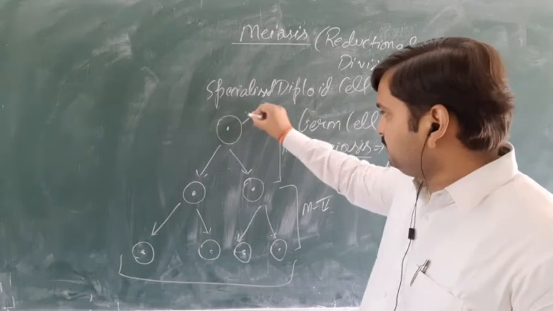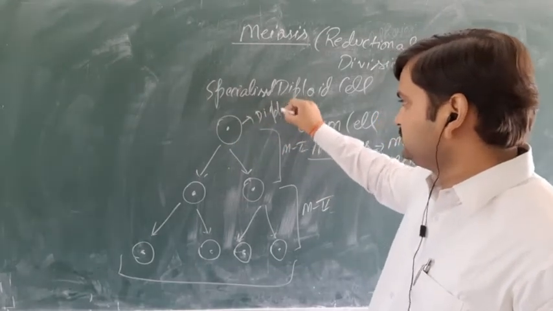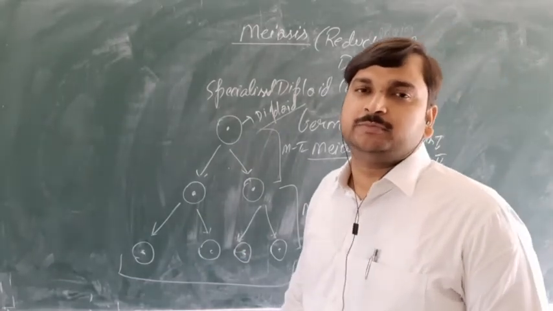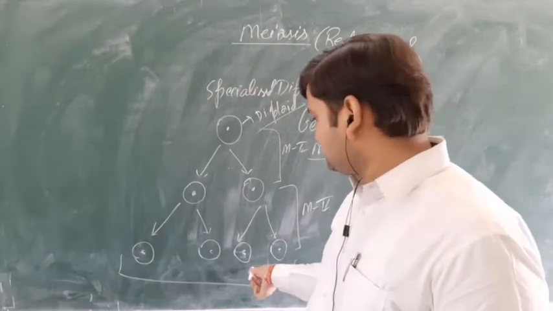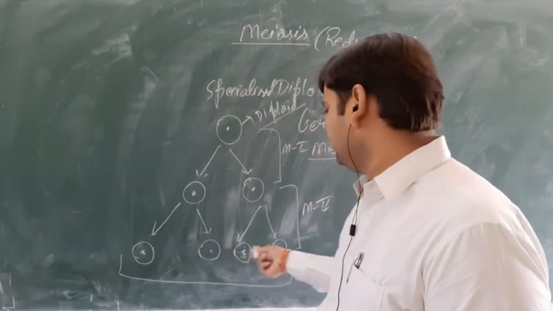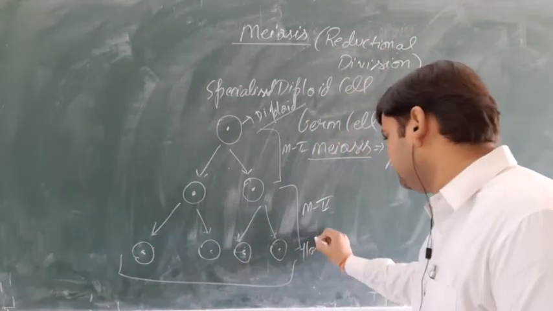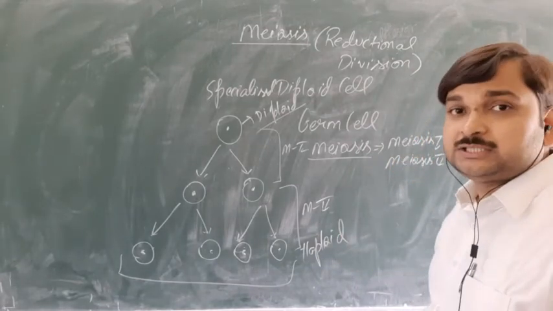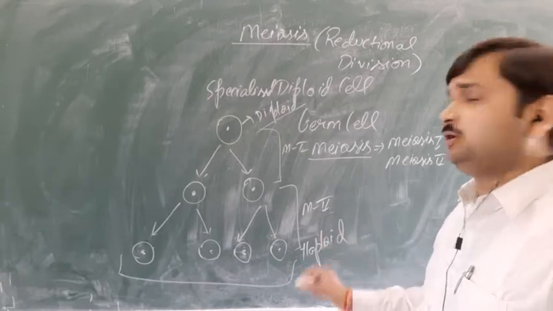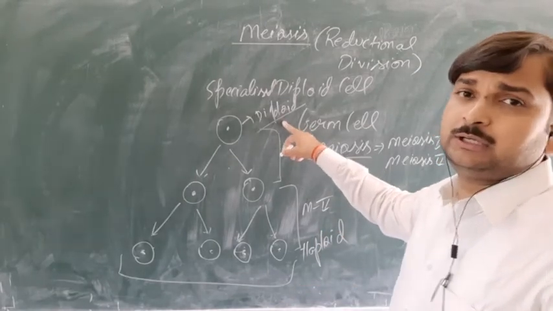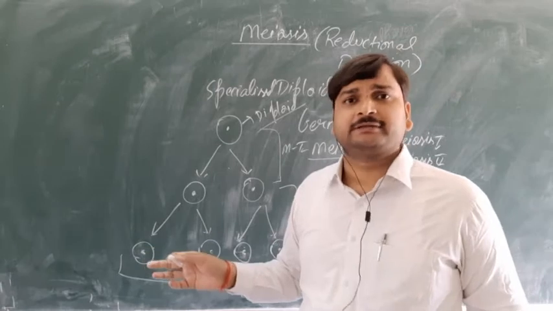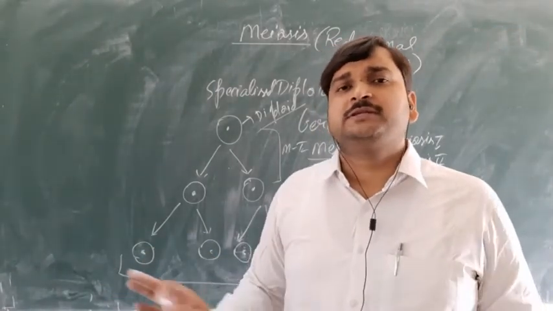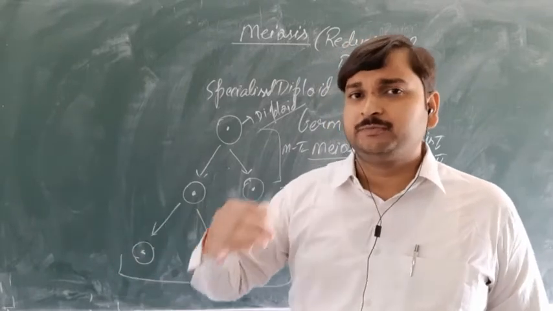Obviously, this cell should be diploid. I told you this is the prerequisite for meiosis, that the parent cell should be diploid. Then the daughter cells which are formed will be haploid. That's why it is the reduction division, because in the case of diploid, the chromosomes are present in the form of pairs, whereas in haploid cells, the chromosomes are not present in pairs. That means the number of chromosomes is reduced to half.